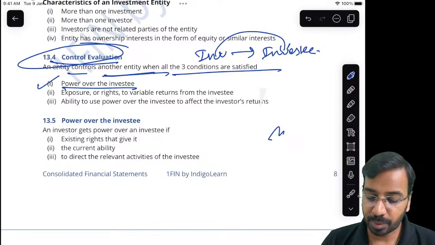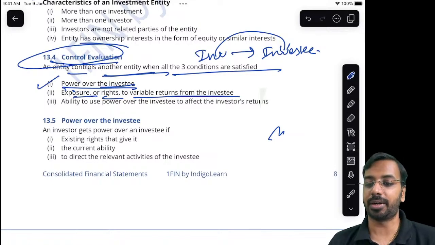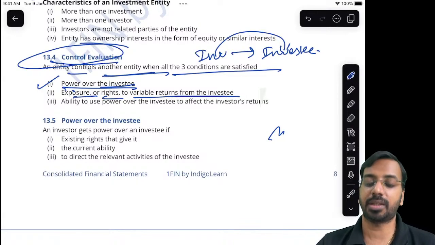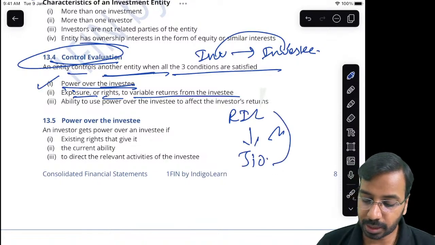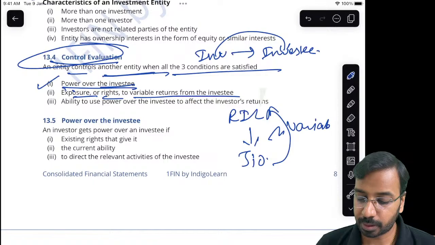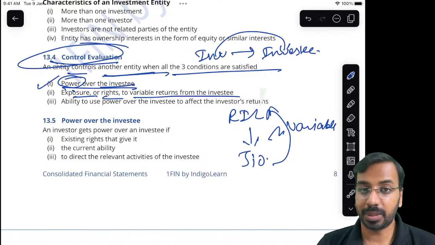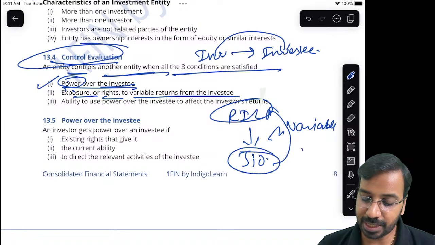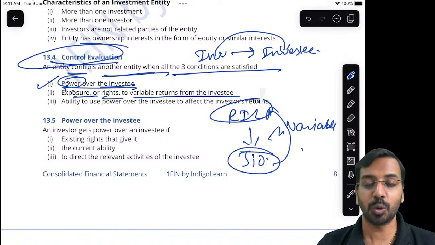Okay. Then because of this power over the investee, they also have exposure or right to variable returns from the investee. Now what is the meaning of variable return? Variable return means that my return from the investment is not fixed. For example, if RIL makes investment in Jio, the return is variable. RIL must have power over Jio, and it must have variable returns. It is either having a right to variable return or it is exposed to variable return.